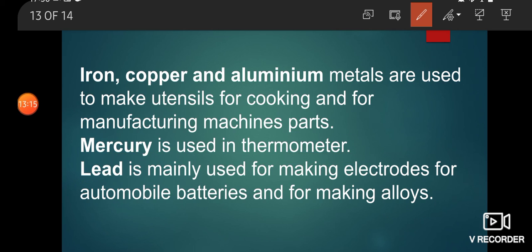Again, iron, copper and aluminum metals are used to make utensils for cooking and for manufacturing machine parts, while mercury is used in thermometers, and lead is mainly used for making electrodes for automobile batteries and for making alloys.